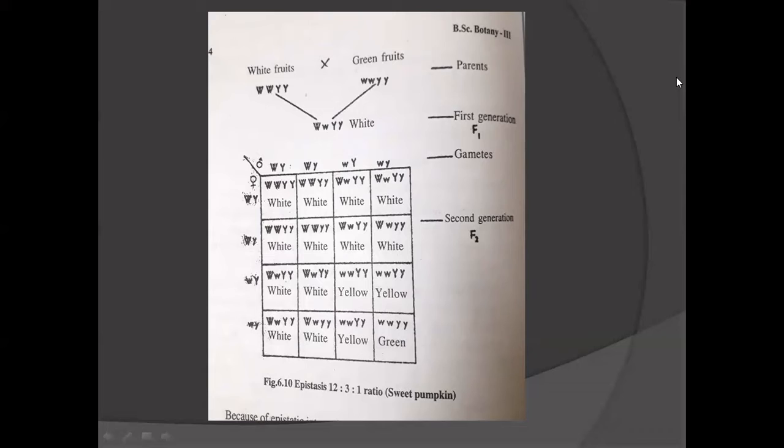So why did we get this type of ratio? Because of epistatic interaction between two different genes. Here the Mendelian dihybrid ratio is modified. What is the dihybrid phenotypic ratio? 9:3:3:1. But here we got a 12:3:1 ratio. So this is dominant epistasis.